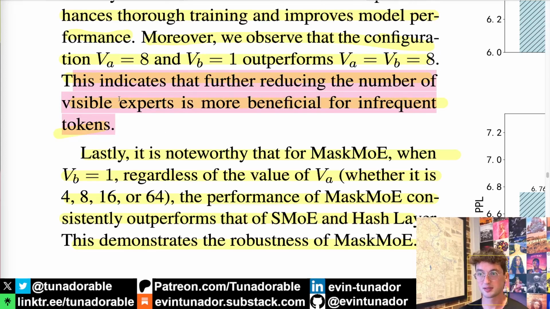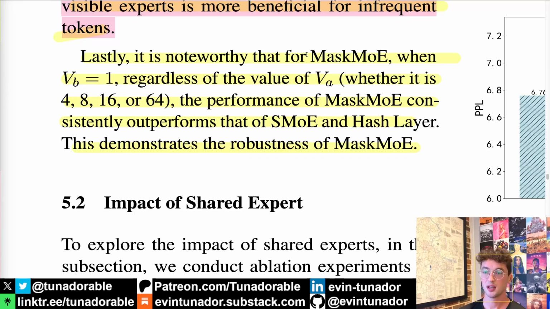This indicates that further reducing the number of visible experts is more beneficial for infrequent tokens, thus being the big proof of the hypothesis. And here's something interesting: for mask MOE, whenever the number of experts visible to the rare tokens equals 1, then regardless of our value for VA, the number of experts visible to the frequent tokens, the performance is better than sparse MOE and hash layer.